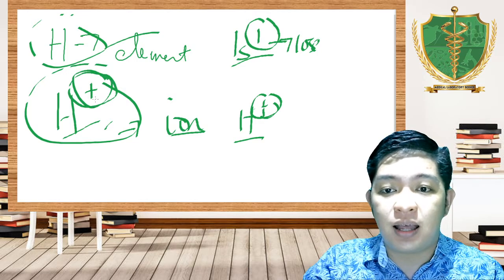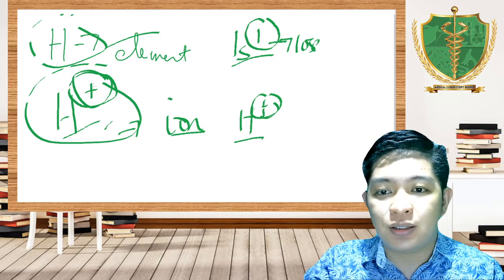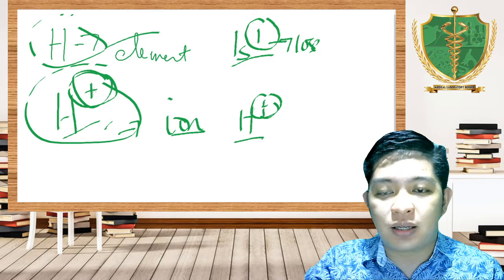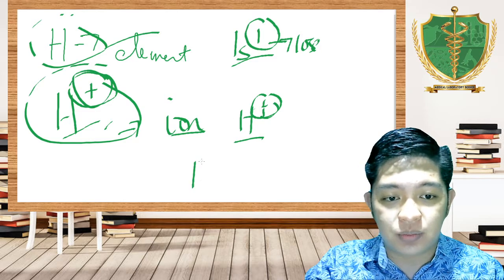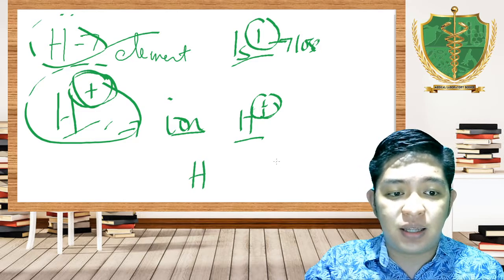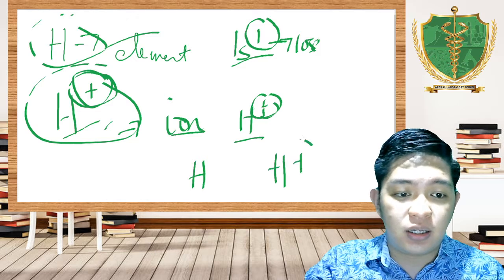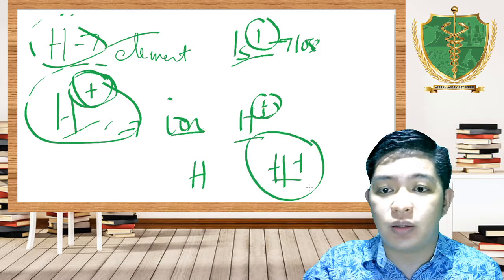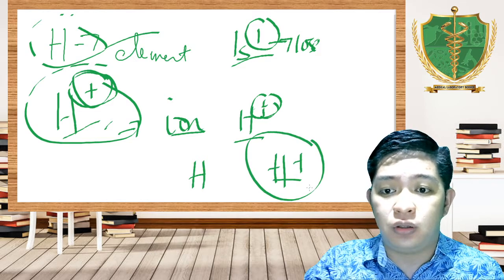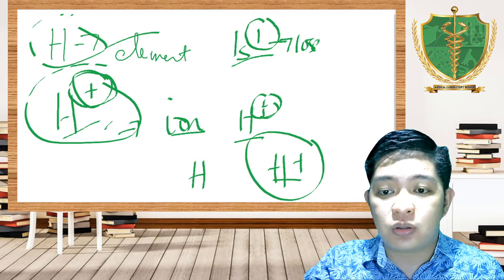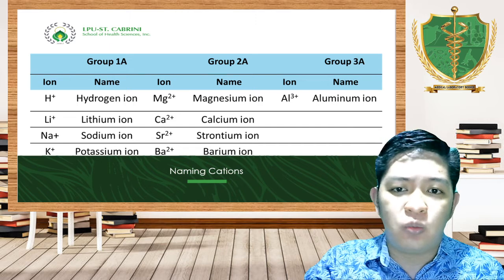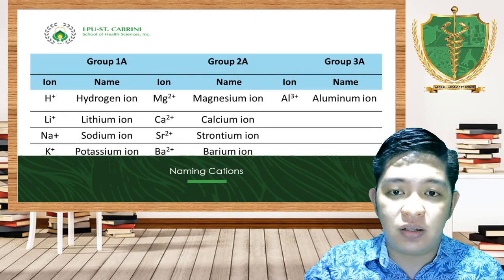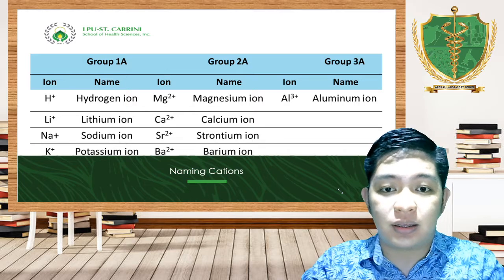If I say hydrogen and I ask you to write the symbol, then that will be a plain H. If I say hydrogen ion, then that will be this way. I hope it's clear to all, so that there will be no confusion when I ask you to identify which is an ion and which is an element.